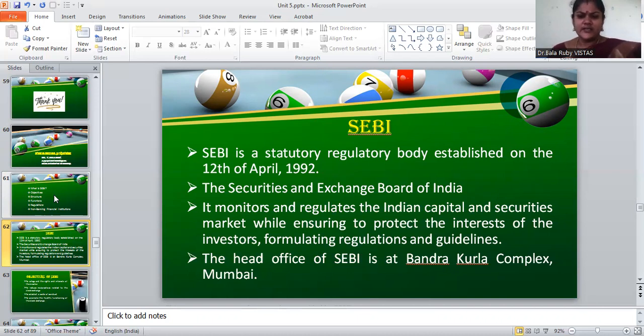SEBI also tries to give safety to the interest of investors, and at the same time formulates regulations as well as guidelines regarding financial instruments. These are the main aims of SEBI. The head office of SEBI is located in Mumbai.